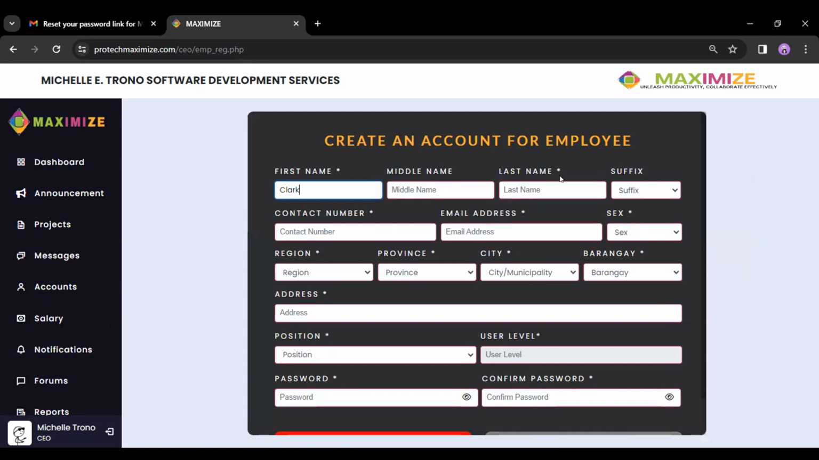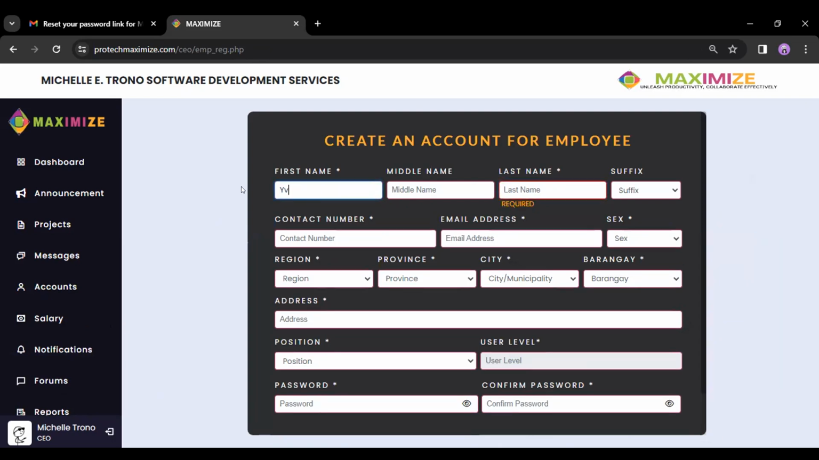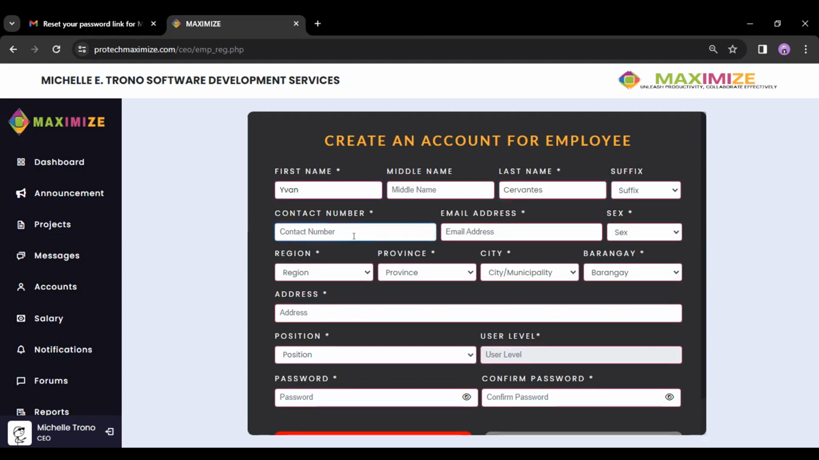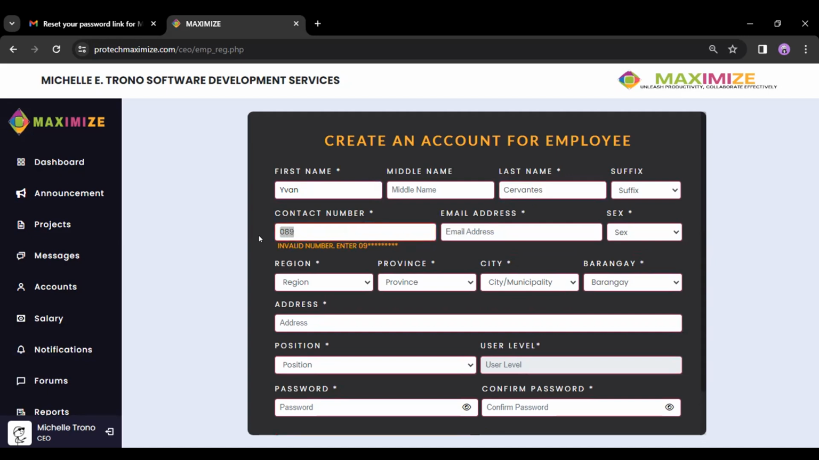So all of the fields here contain validations already. For instance, it should be required. The password should be at least 8 characters long. The contact number should be 09 something. And of course, the region is auto-populated, and so on and so forth.